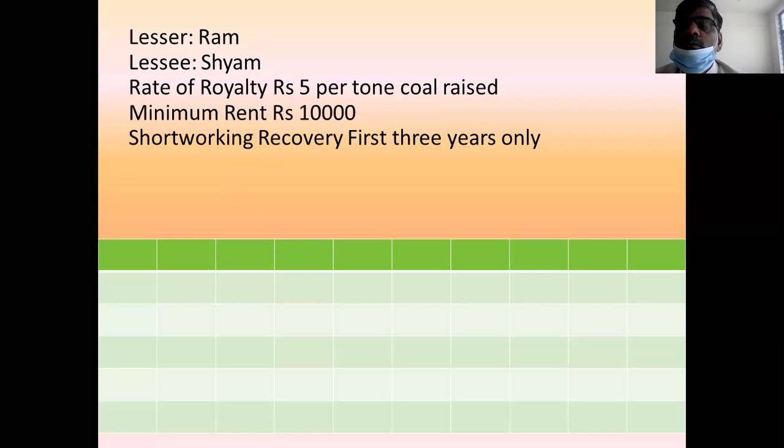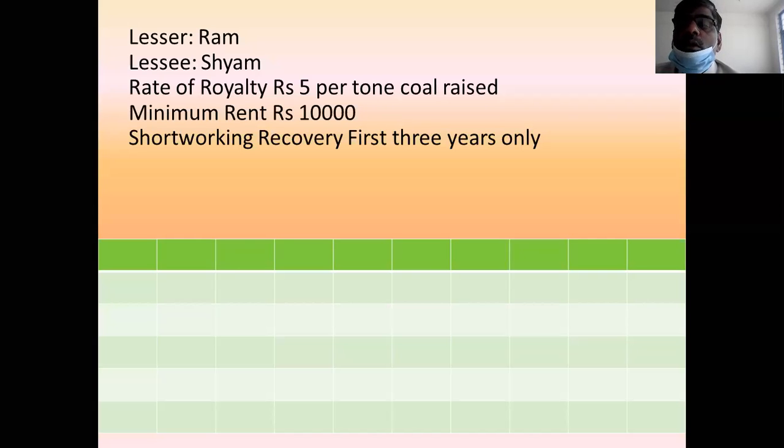Third agreement is whatever out of pocket payment is made by Sham along with royalty. Along with royalty, whatever out of pocket Sham pays, that is called short working. That is calculated on the basis of minimum rent minus royalty.